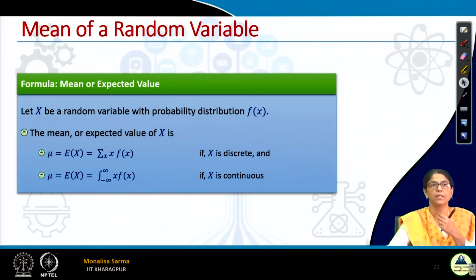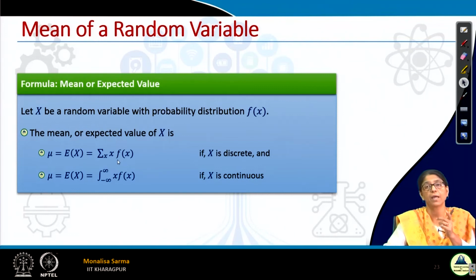The mean of a random variable is also called the expected value. It is written as mu, and it is also written as E. So what is mu or E of x?